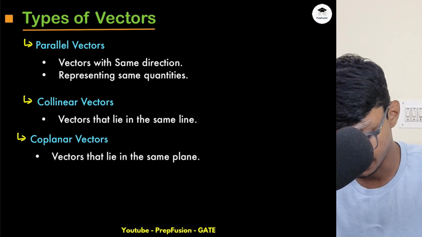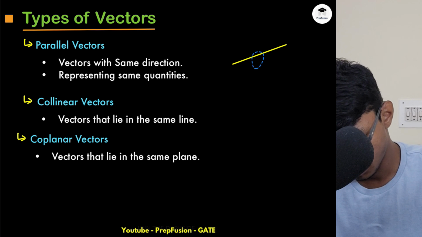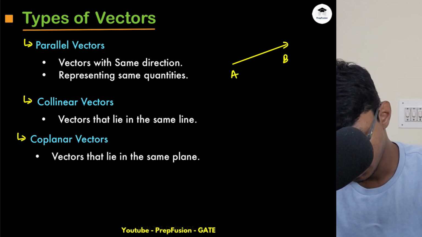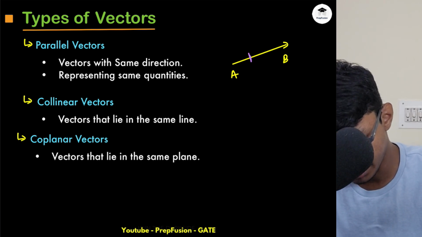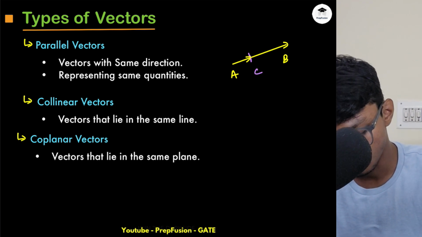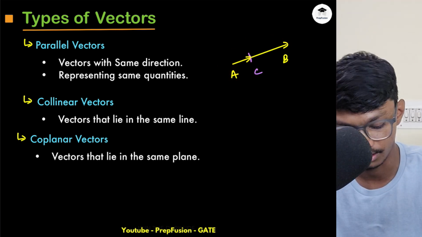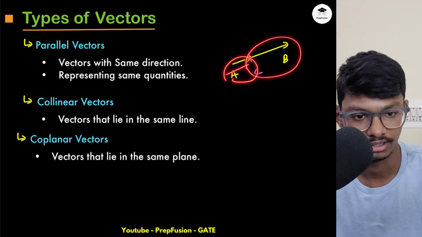So let's say I have this vector AB. Now what if I cut this vector in the middle? I keep the direction the same, the magnitude has changed, and let me name this point C. So obviously these two vectors, this AB vector and this AC vector, are parallel, and this CB vector and this AC vector are parallel, they are parallel.